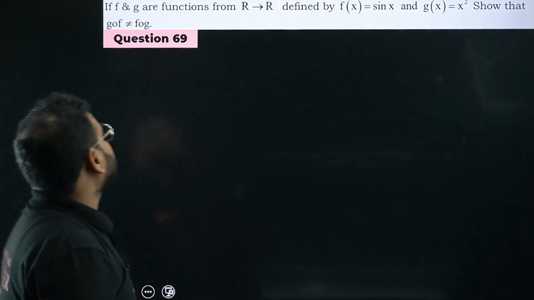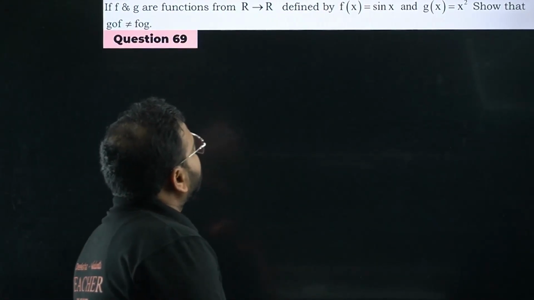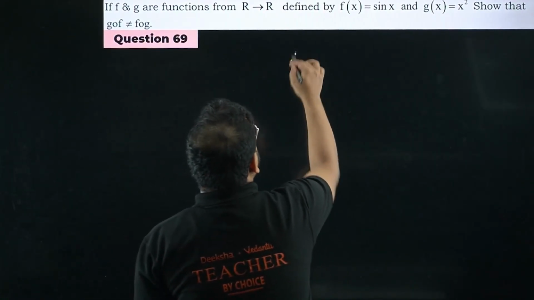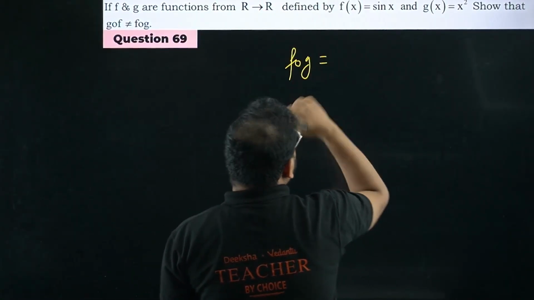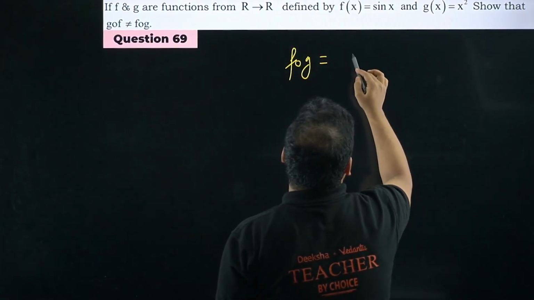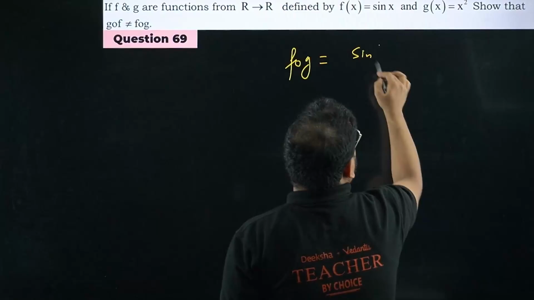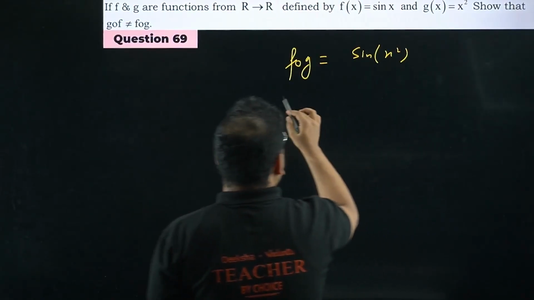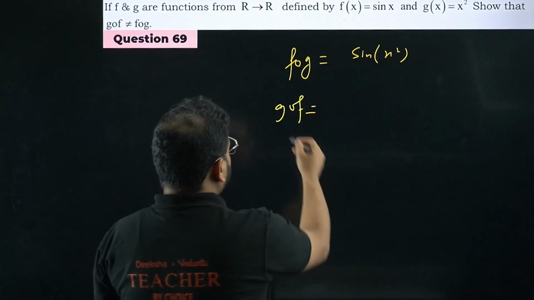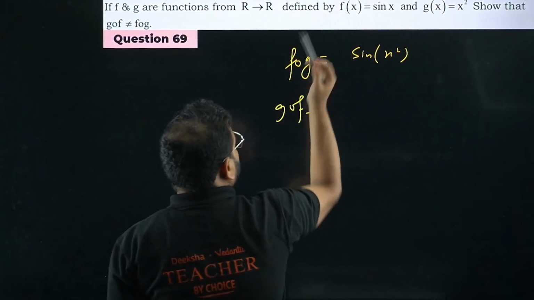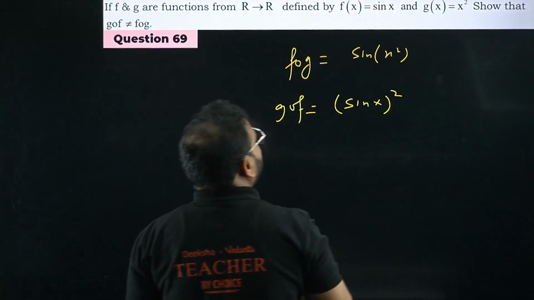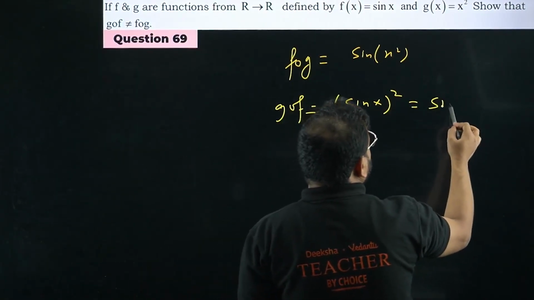69. f and g are functions from R to R defined as sin x and x square, so that fog and gof are not equal. Let's find fog first. In the function f we'll put x as g, right? So it'll become sine of x square. In the function gof, in the function g we're gonna put x as sine. So sine x whole square. But they're different, no? This is going to be sine square x.